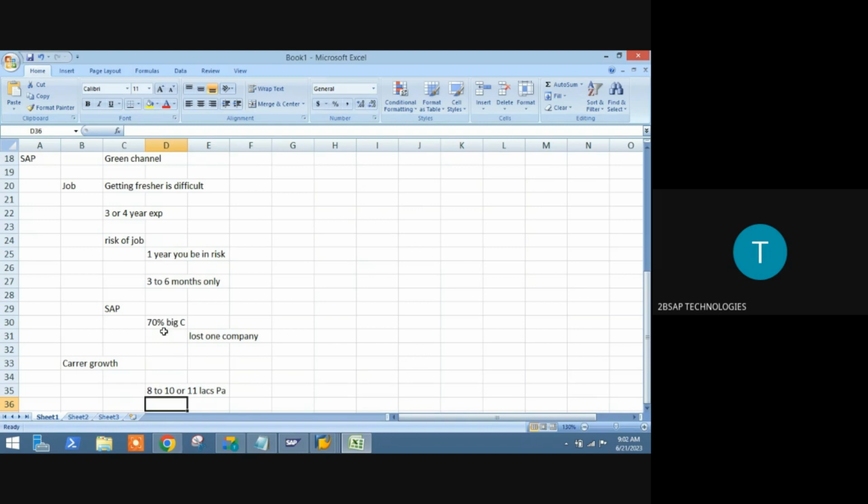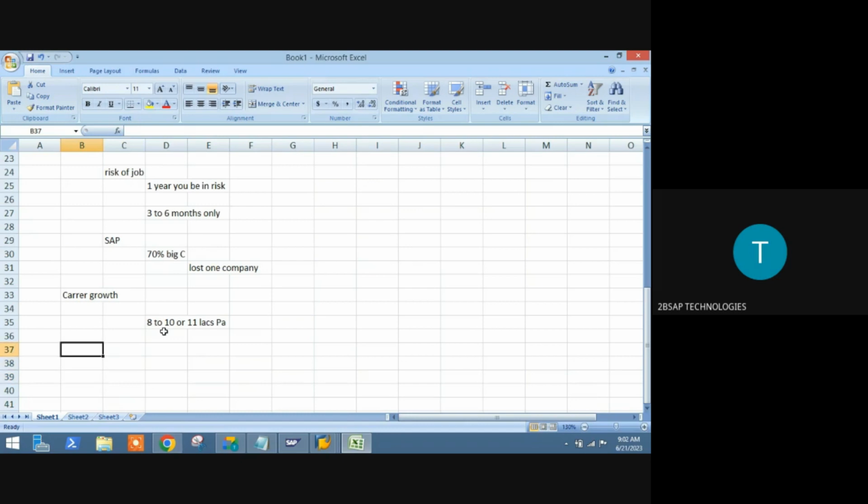Once you get genuine 5 years of experience, we can expect your package to be 20 to 25. If you have genuine 5 to 6 years of experience, you can expect at least 20 to 25 lakhs also. When you are expecting this much salary, the same way your learning also should be there. You need to be confident to perform your roles. Then you can achieve this within the next 5 years. Okay.